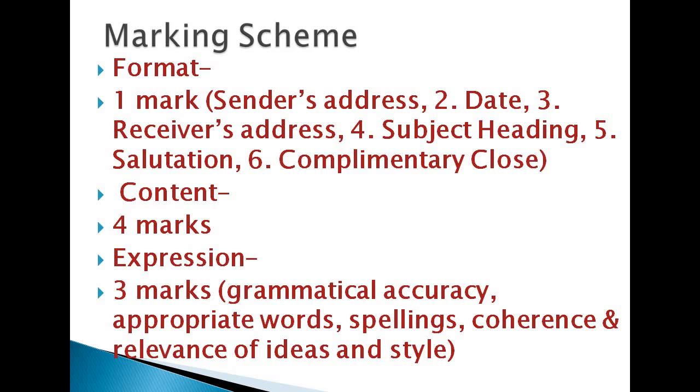Then coherence and relevance. Your content should be logical, it should be relevant, to the point, and your ideas and style should also be relevant. So this is the marking scheme, and it is applicable in all types of letters. So you can see 50% marks are given to content part, and 50% marks are given to format and expression.